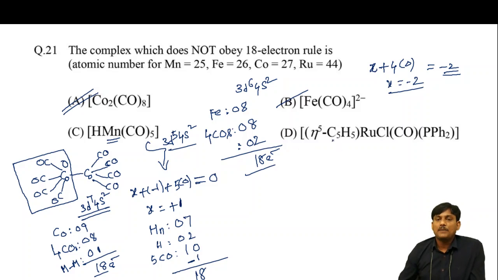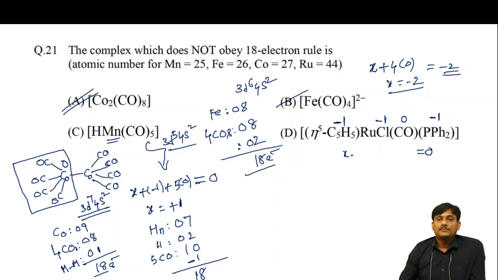Let us take this complex. Here the charge on the cyclopentadienyl anion ligand is -1, chlorine is -1, carbon monoxide is 0, and PPh3 is 0. So what is the charge on ruthenium? Let us say x. The total charge on the complex is equal to 0.